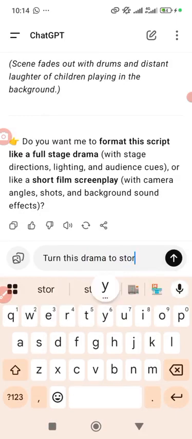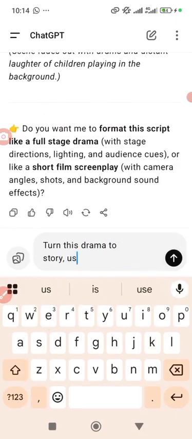story using simple English, because it depends on your audience. You need to know your audience. If you are dealing with babies, or with children of the age of 7, 8, you speak their language, so that you are not using big words.